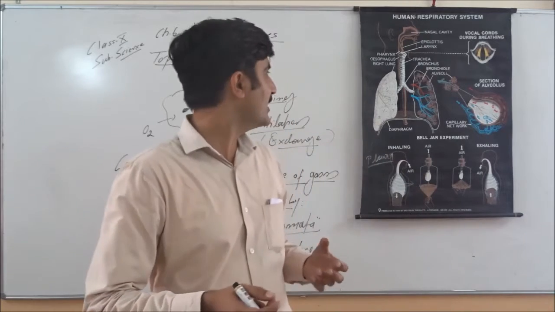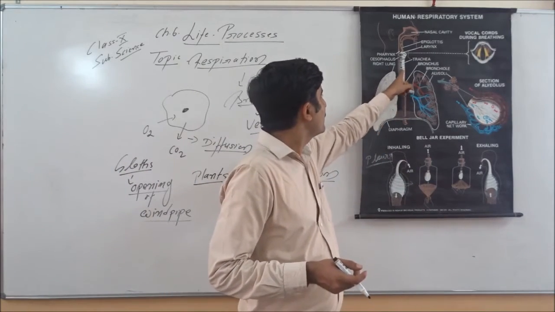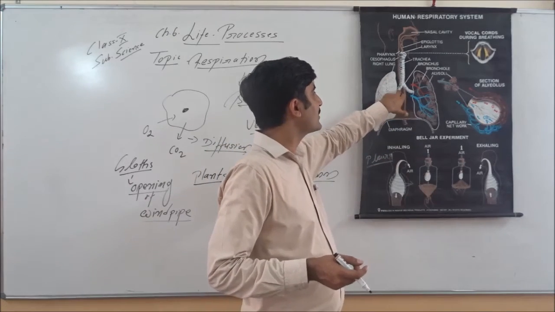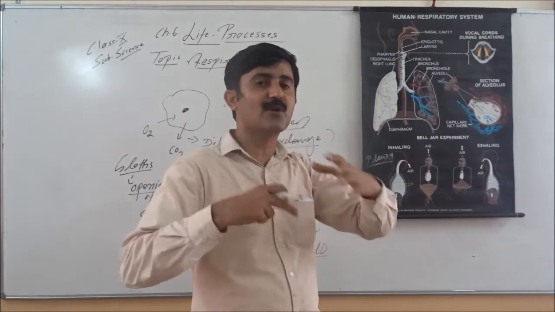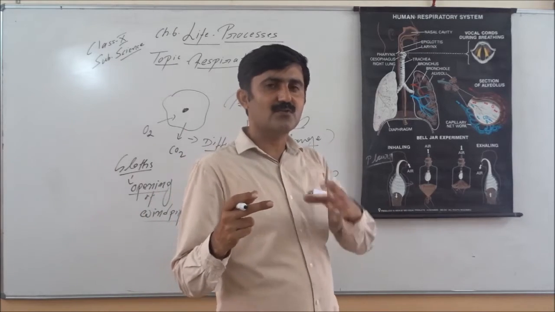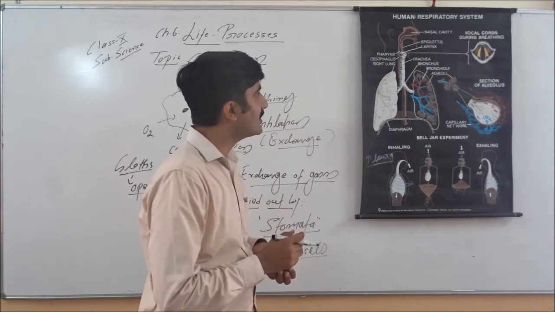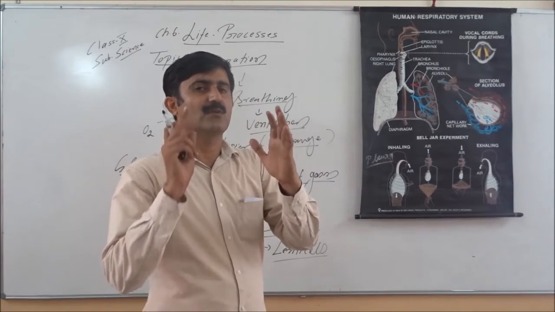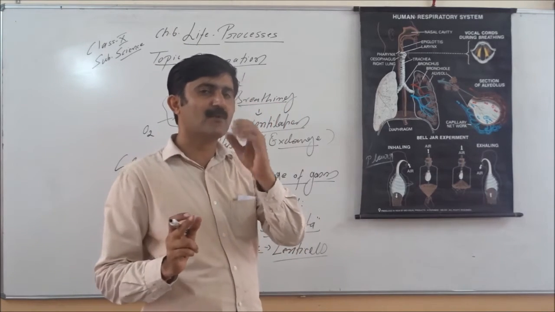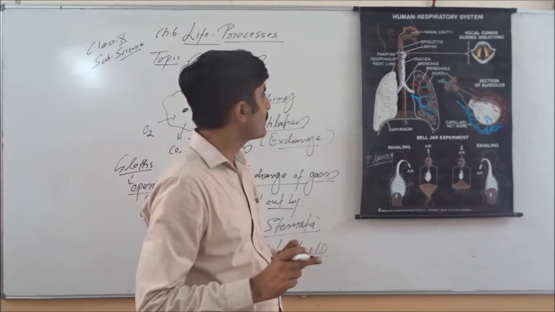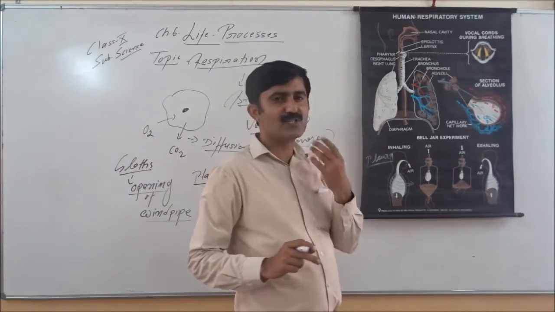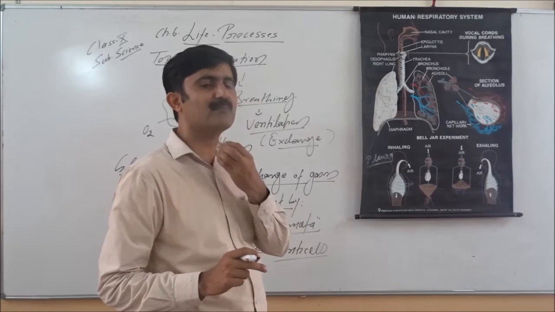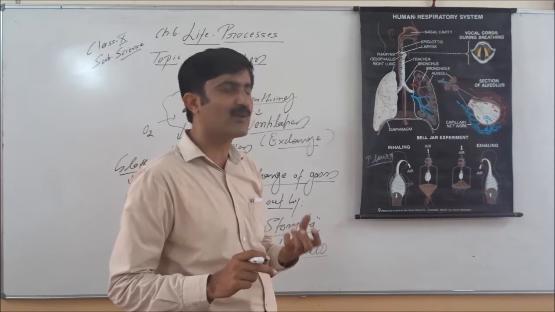This is very important. These C-shaped cartilaginous rings are present not only on the trachea but also on further parts like the bronchus and bronchioles. So please remember, these C-shaped cartilaginous rings prevent collapsing during forceful breathing. Then there is the voice box, which helps in generation of voice. Along with this, there is also the thyroid gland.